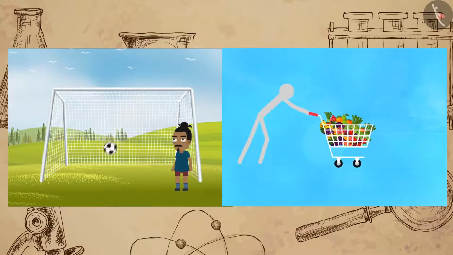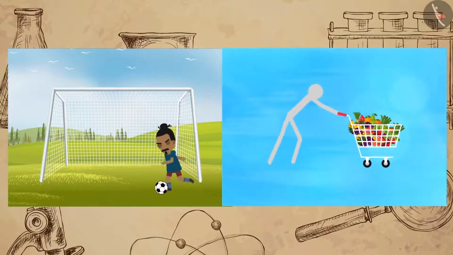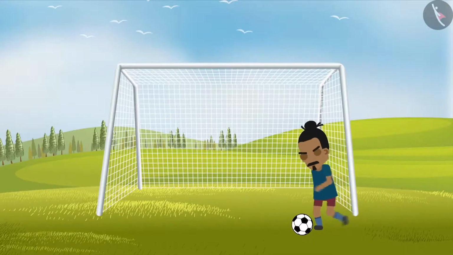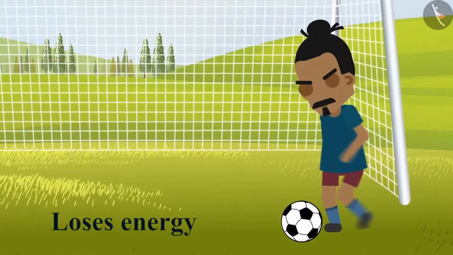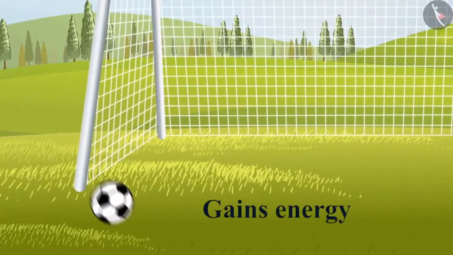In both of these situations, the object has acquired the capability to do work. And the capacity of an object to do work is termed as energy. The object which does the work loses energy, whereas the object on which work is being done gains energy.